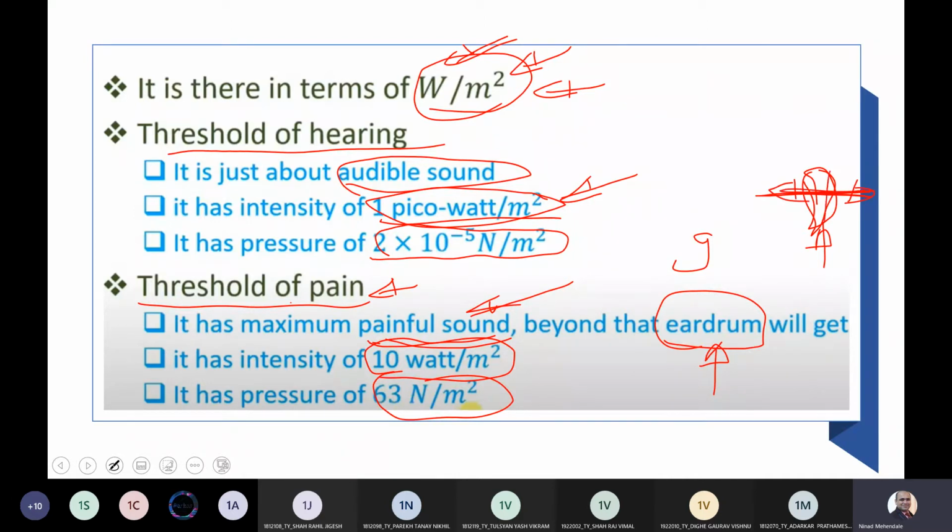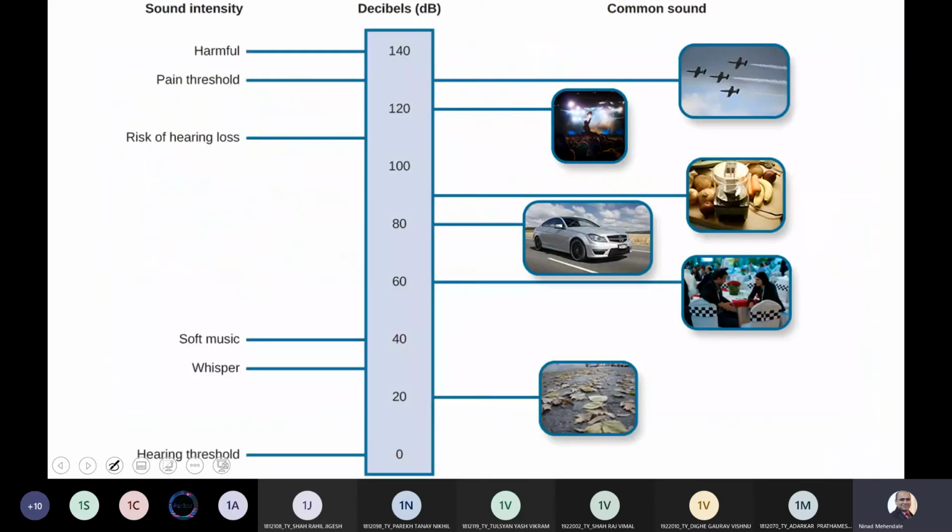So typically after a certain lifetime, this rubber starts getting hardened, and then it doesn't move, and there is a chance that you develop hearing loss at the age of 40 or 44. So this is very bad. If you are listening to very loud sound in your headphones, please stop doing it. At least I don't want my students of audio and video engineering to make such mistakes.